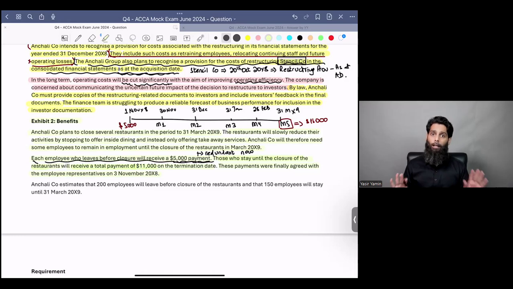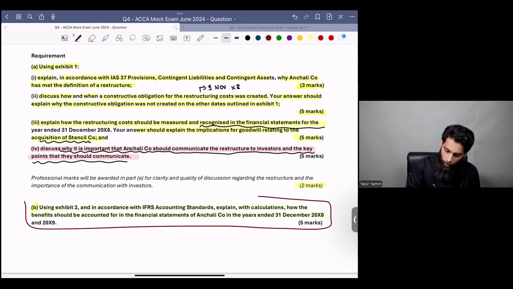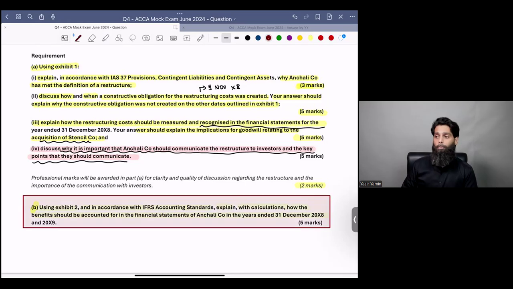These have already been agreed with the employees. Anchali company estimates that 200 employees will leave before closure of the restaurants and 150 employees will stay until 31st March X9.